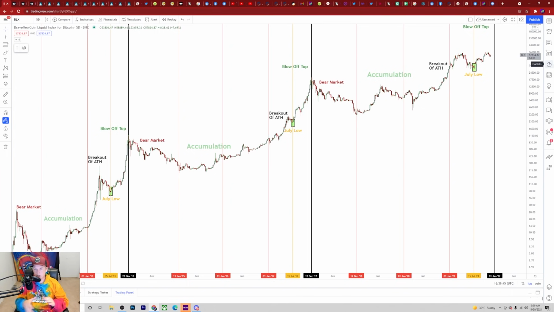Alrighty guys, so here's the chart that we're actually going to be talking about for today's video. I wanted to spend a lot of time mapping out the price history of what we've seen inside of Bitcoin, just to give you guys somewhat of a speculation as to what we could potentially see getting closer towards the end of the year. Now, as we get close towards this end of the year time frame, it's important to understand where we're at in this cycle so that we can understand whether it's actually a good time to be taking profits or not.